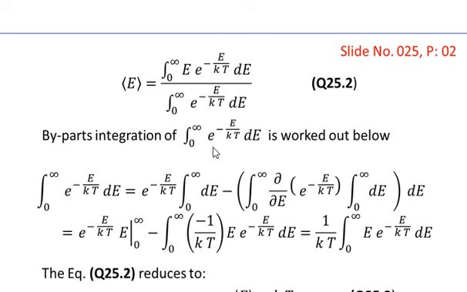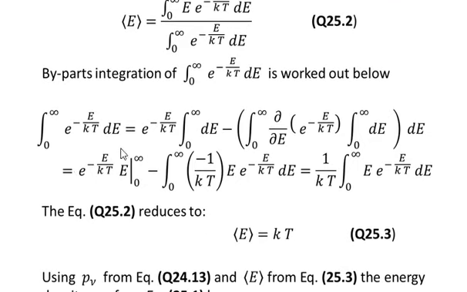By parts integration of the denominator is worked out below. So you see that these are the steps of the by parts integration that we have given.